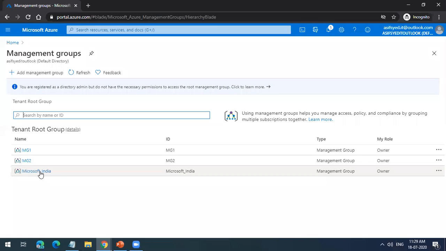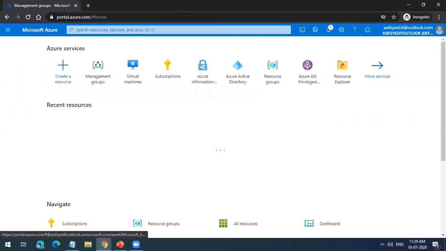These management groups only help if you are managing many subscriptions. A company can have more than one subscription. We have a customer who has taken 13 subscriptions, and at that time you can use management groups for control and governance. If you have only one subscription, you do not require management groups at all.